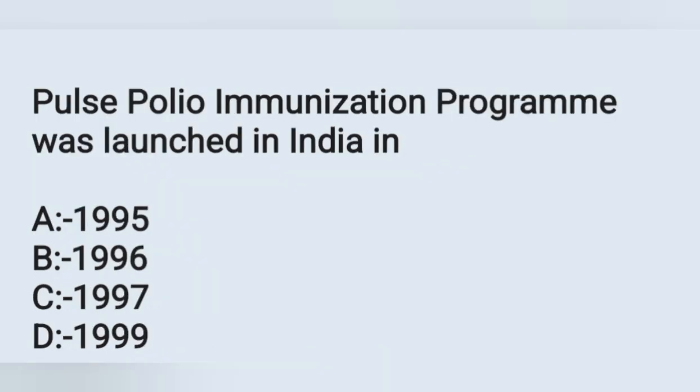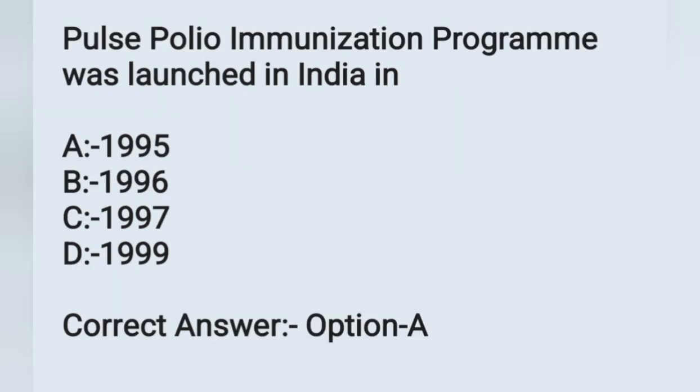Pulse polio immunization program was launched in India in the year. Options. Option A, 1995. Option B, 1996. Option C, 1997. Option D, 1999. And the correct answer is option A, 1995.